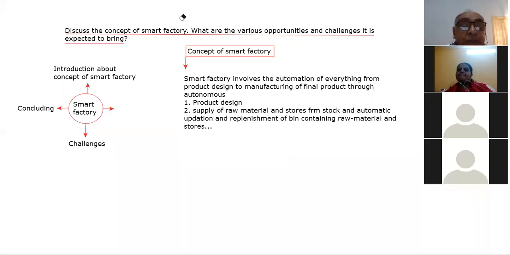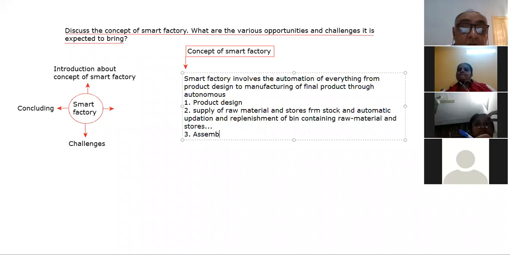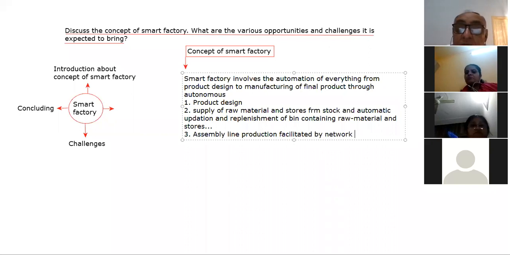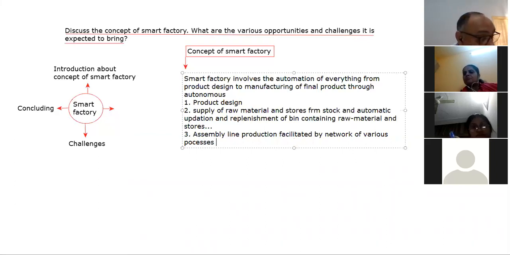the third point is assembly line production, facilitated by a network of various processes involved in the assembly line.